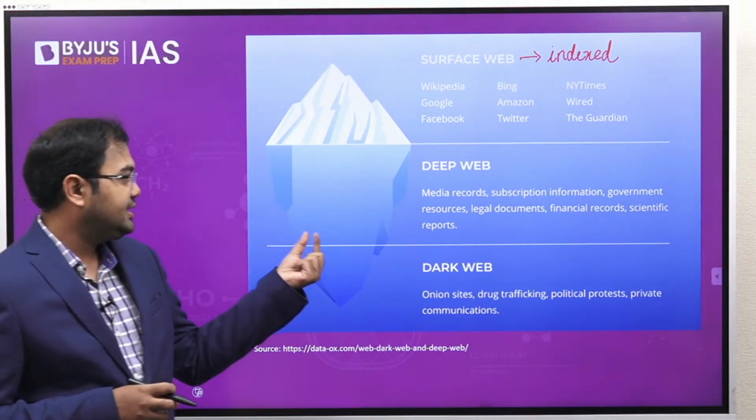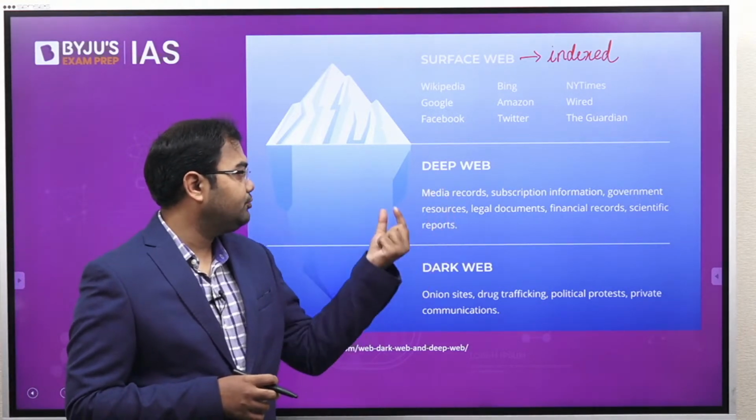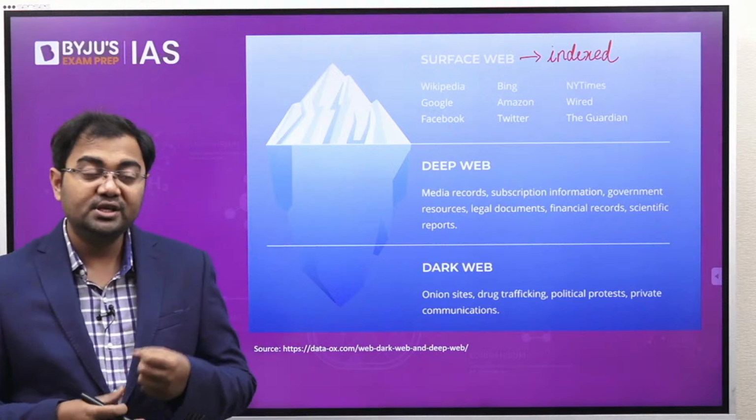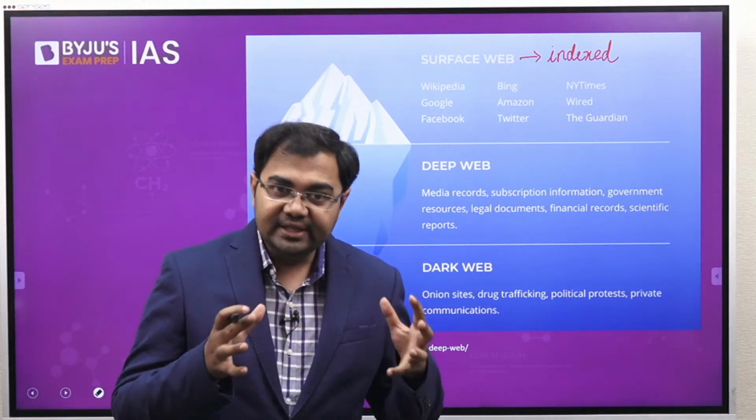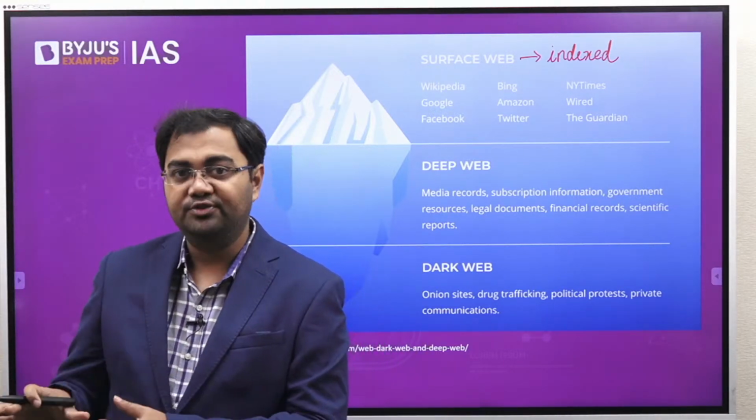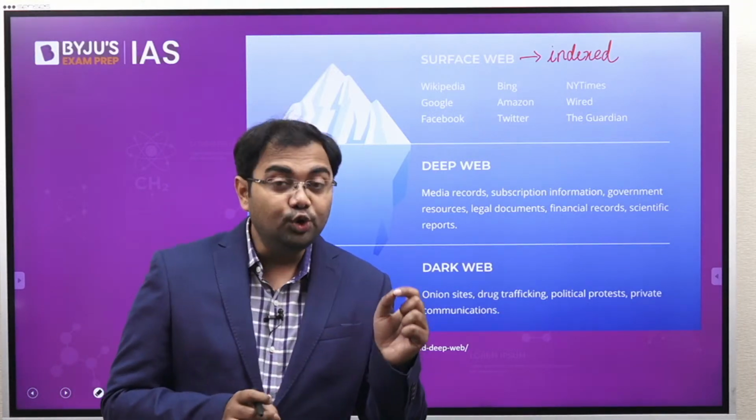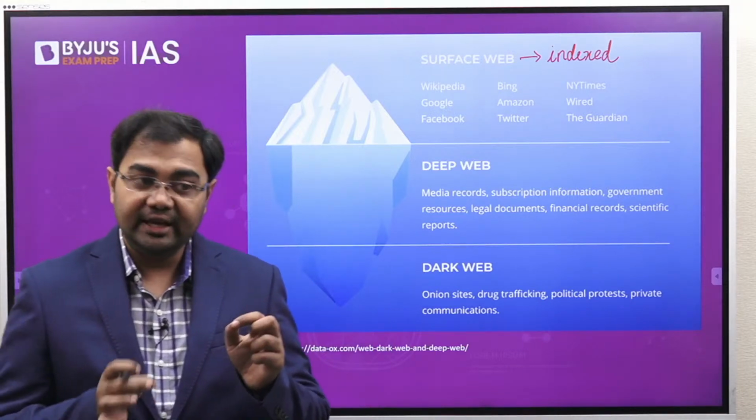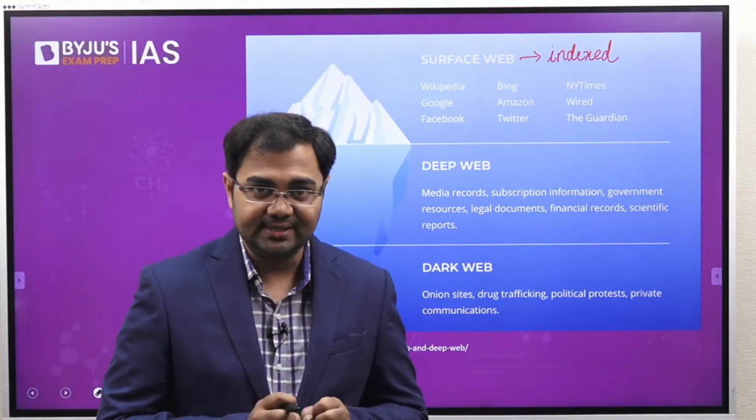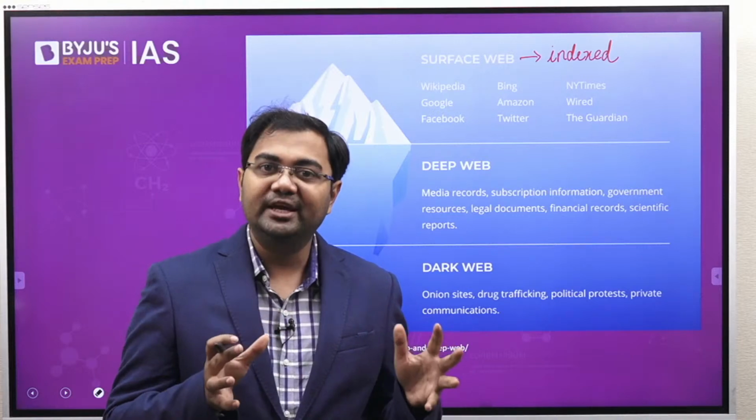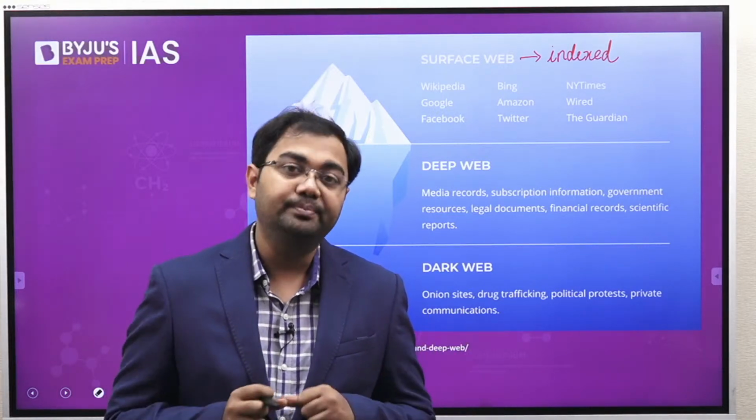Apart from that, we see that all the subscription information, all the government resources, all the legal documents, all these kind of things, they will be kept as a part of the deep web, because most of the times we do not want anyone to know about these things. We do not want anyone to be able to search these things, correct? So that's why they all will be kept as a part of the deep web.